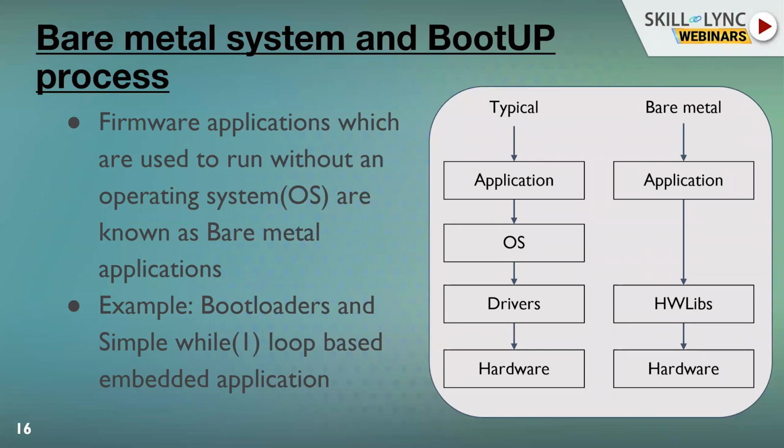Think of it as a while(1) always-true loop. In a typical OS based system, there is an OS in between which talks to the hardware on behalf of the application, like Linux or the Windows kernel. These OSes act as an intermediate layer between the hardware and the application written on top of it.